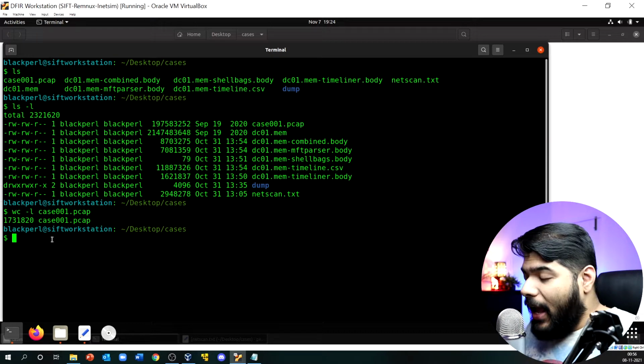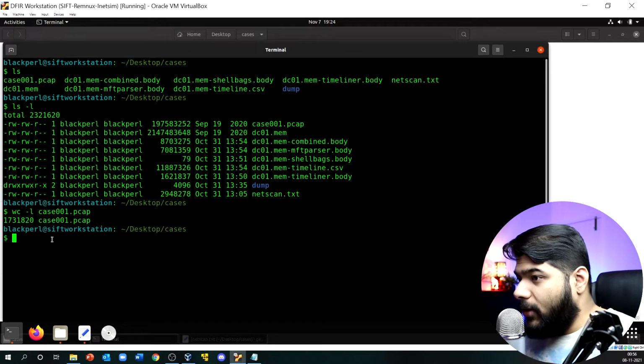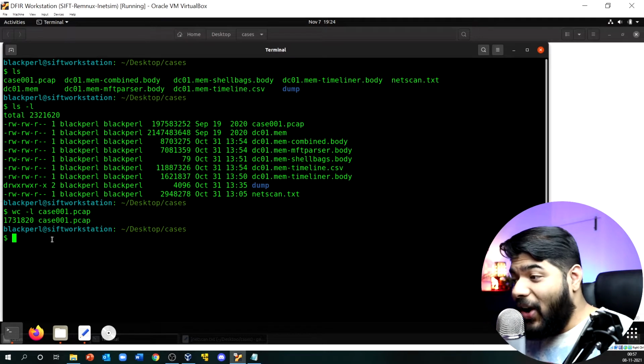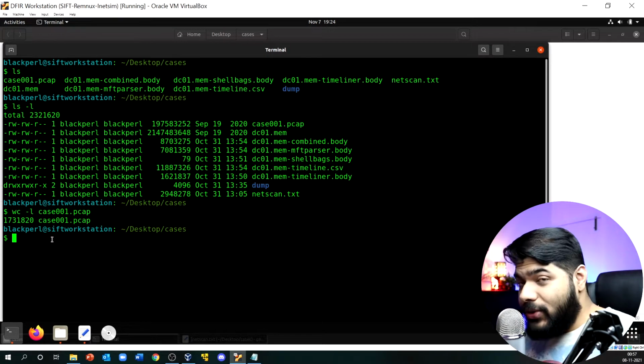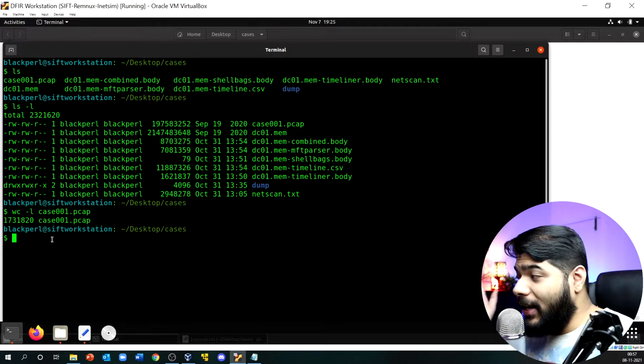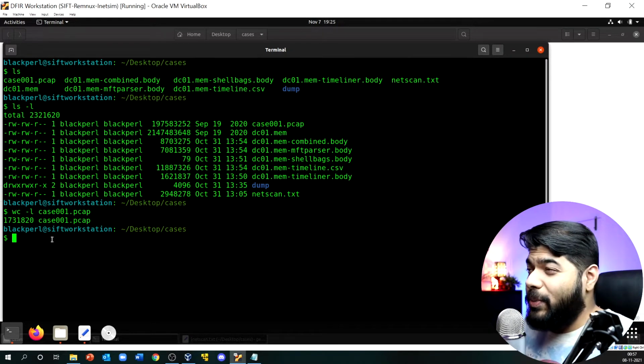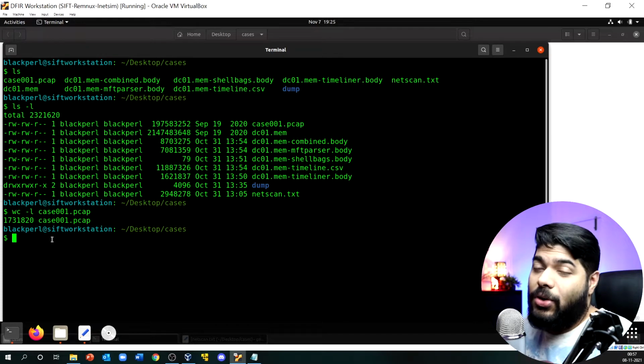and keep trying to identify what is going on over here. Okay, so at this point we will use a little bit of a trick. I hope you are aware of the open source IDS solution called Snort. We will send this packet capture to Snort, and we will identify what potential alerts Snort can give us.